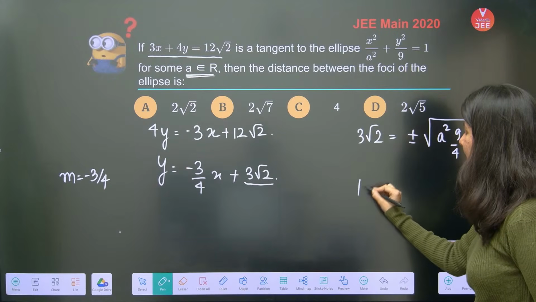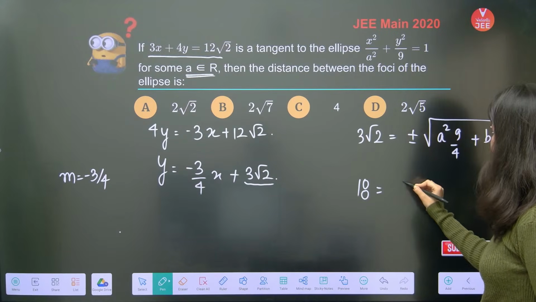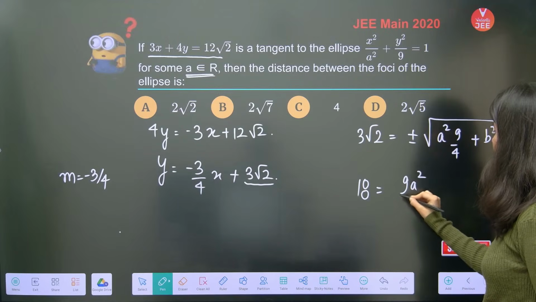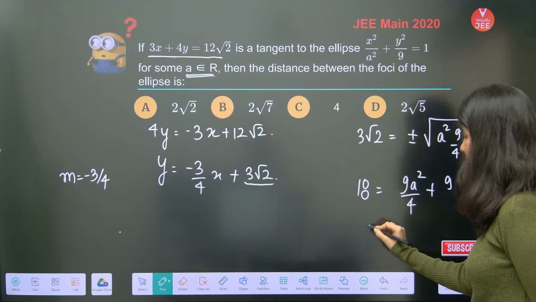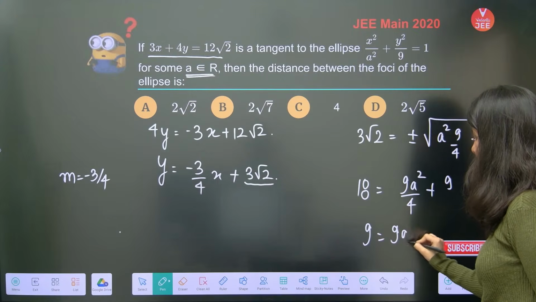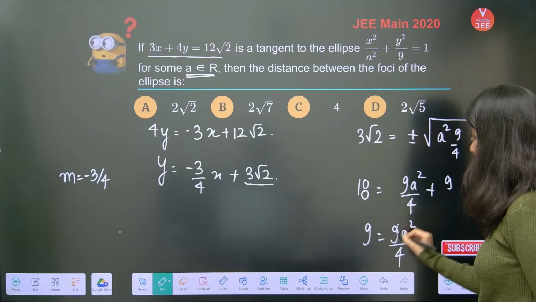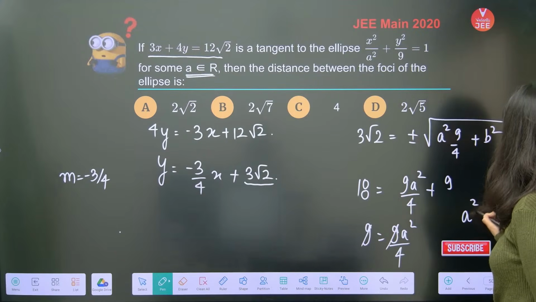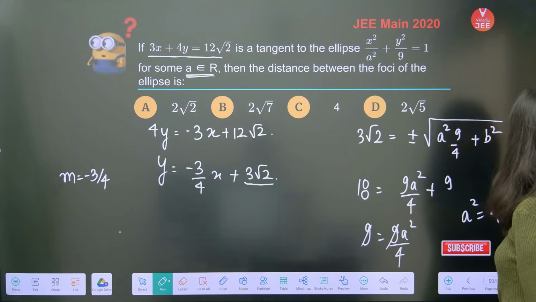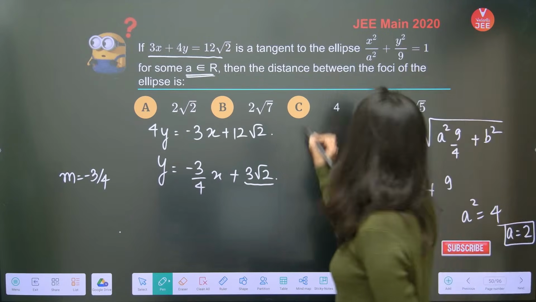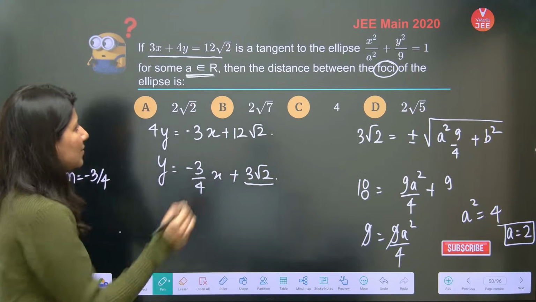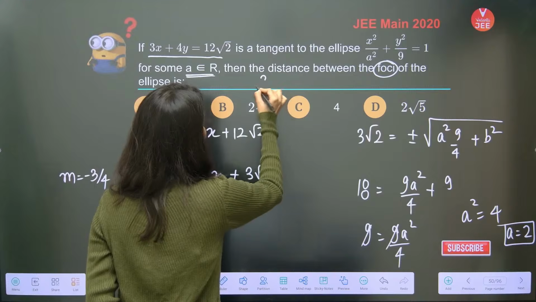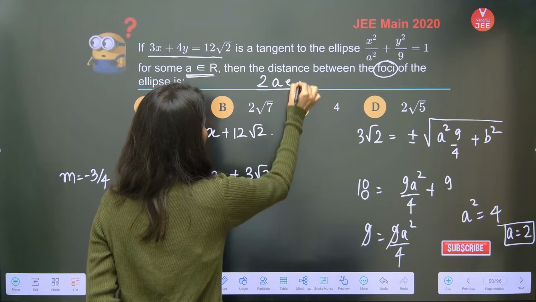So 9 2s are 18 equals 9a square by 4 plus b square, which is 9. Correct? If you shift, 9 equals 9a square by 4, and clearly a square will be equal to 4. So a equals plus minus 2. What are they asking? Distance between the foci of the ellipse. The distance between foci of the ellipse is 2AE, that is what they are looking for.